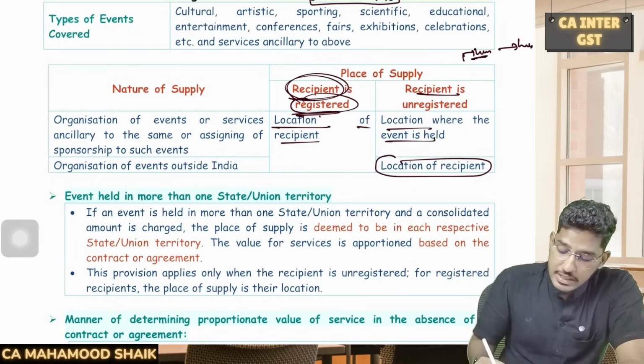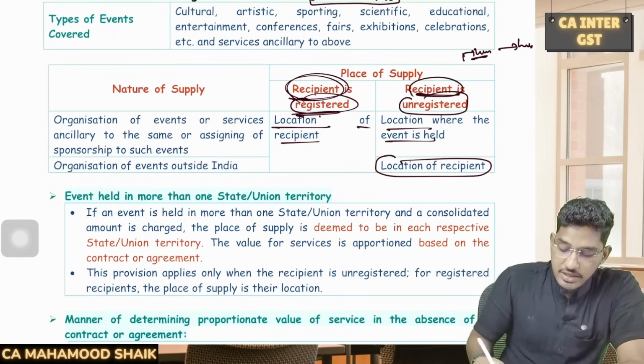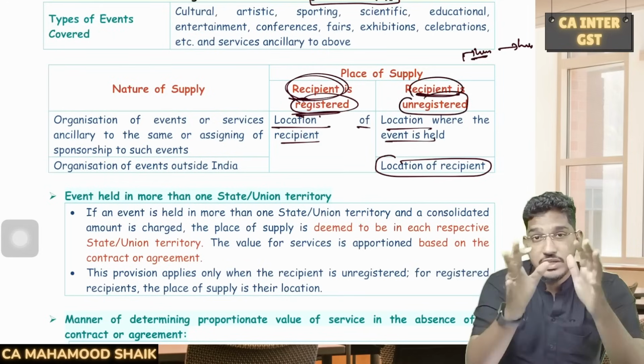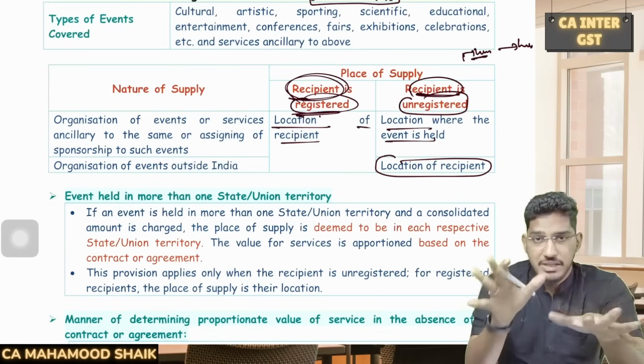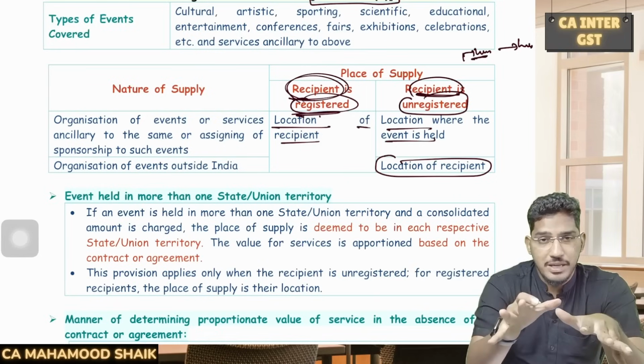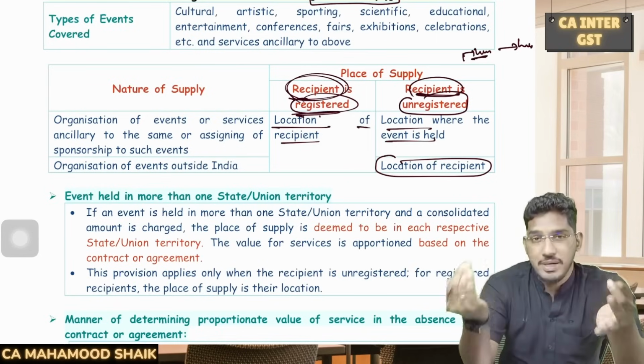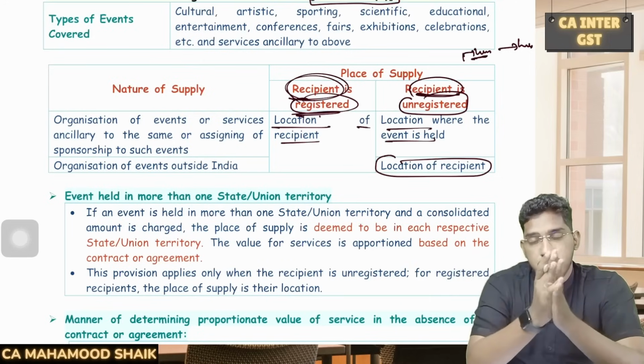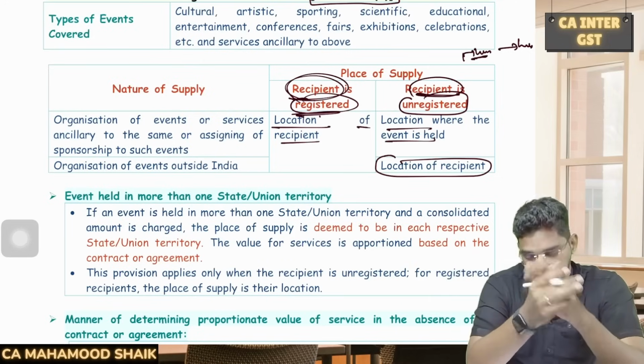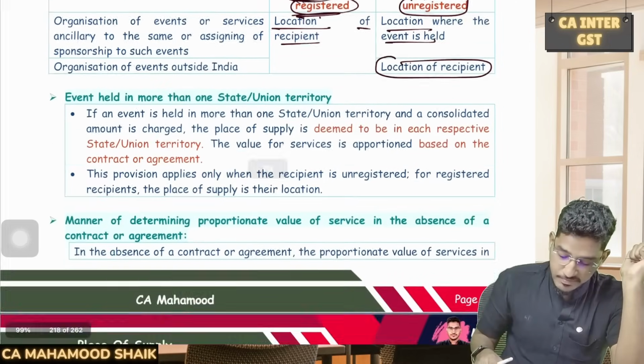However, in case the recipient is unregistered, then we need to check the location where the event is happening. If the event is happening within India, then the place where the event is happening will become the place of supply. In case the event is happening outside of India, then the location of the recipient will become the place of supply. Understood? Next.